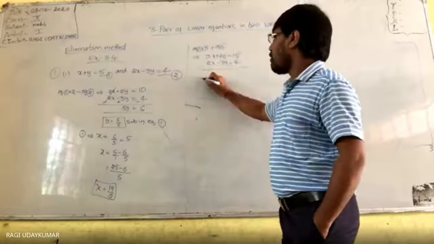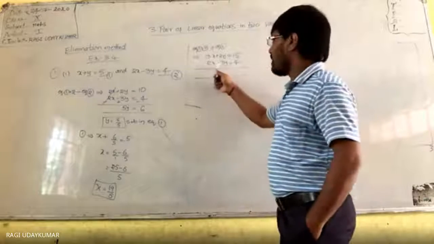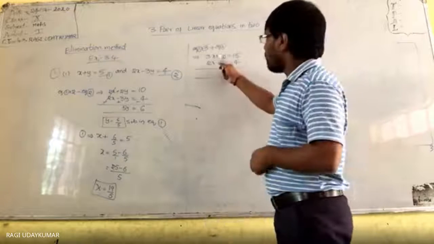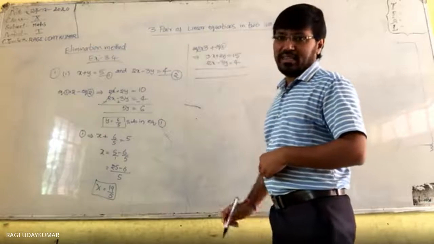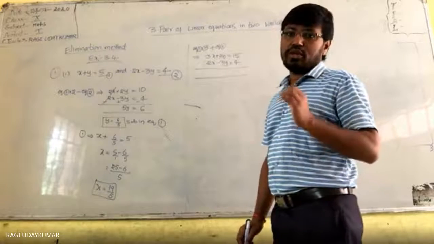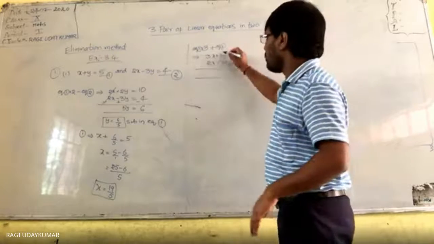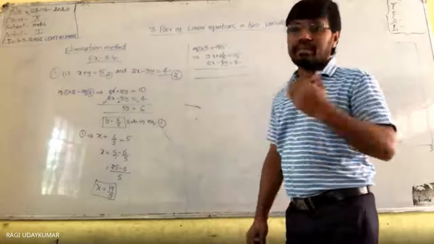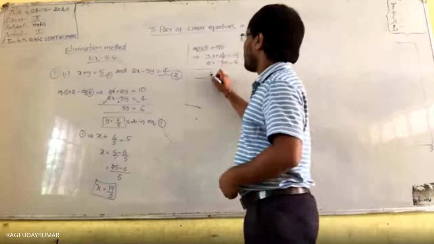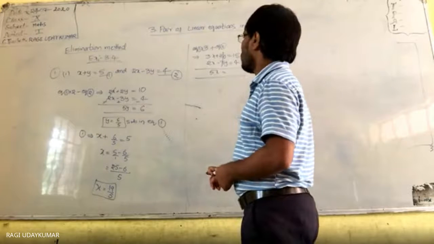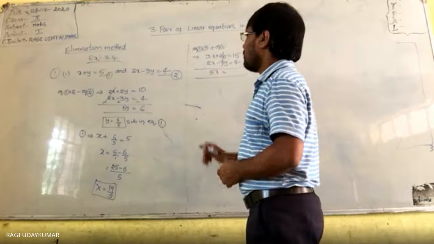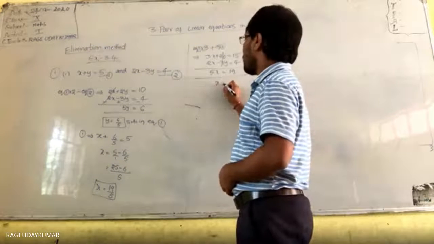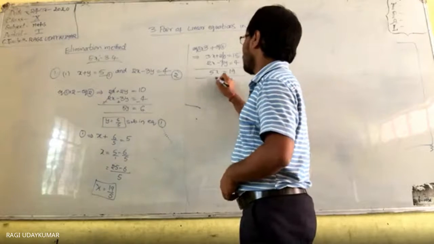Now what to do? Addition we are doing. While doing the addition, you are not supposed to change the signs. Here plus symbol. Sir, why did you take the plus? Here see, one is plus 3, another one is minus 3. So that's why addition you need to do. If you are having one plus and another minus, addition. If you are having both the same sign, then subtraction. So now what do we get here? 5x is equal to 19. So x is equal to 19 by 5.